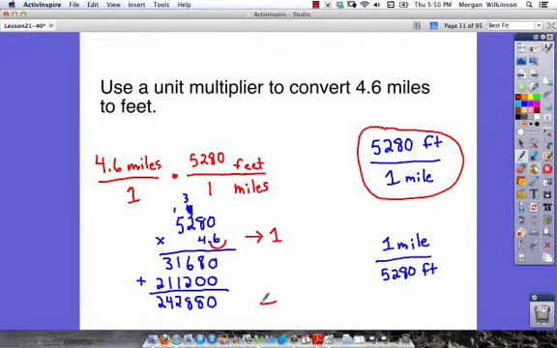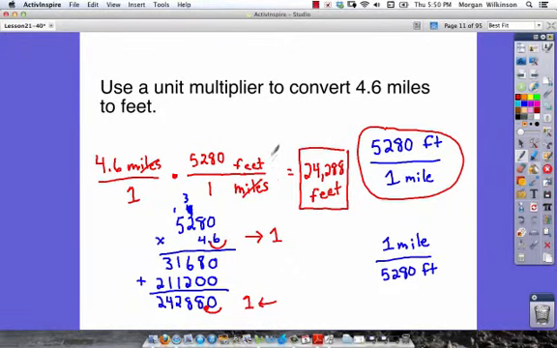We have to bring it back in 1 to balance everything out. So we bring it back in 1, and we've got our answer. Our answer is 24,288 feet. We're just going to fit it in here on the bottom, feet. We know feet are left over because the miles divided by miles cancel each other out.